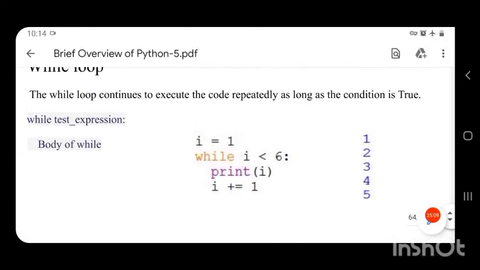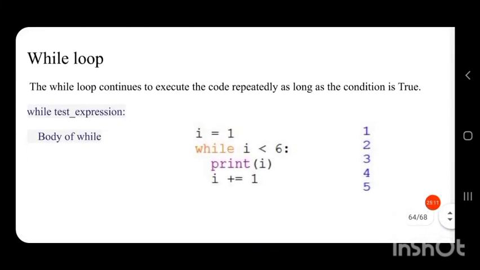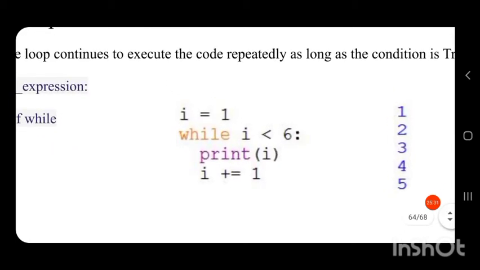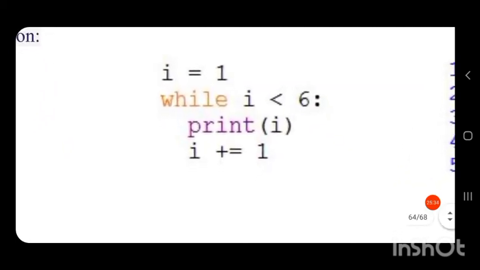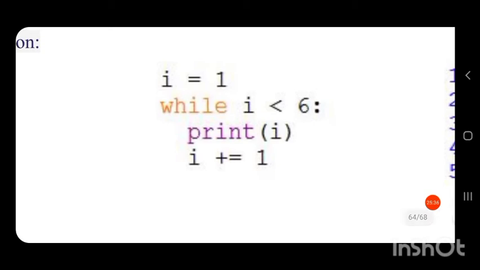In while loop, we do not know how many times the loop will execute until we enter into the loop. But in for loop, we know how many times the loop will execute before entering into the loop, because we are specifying a particular range. So that much time only the loop will execute. But in while loop, when we enter into the loop only, we know how much increment is performed.